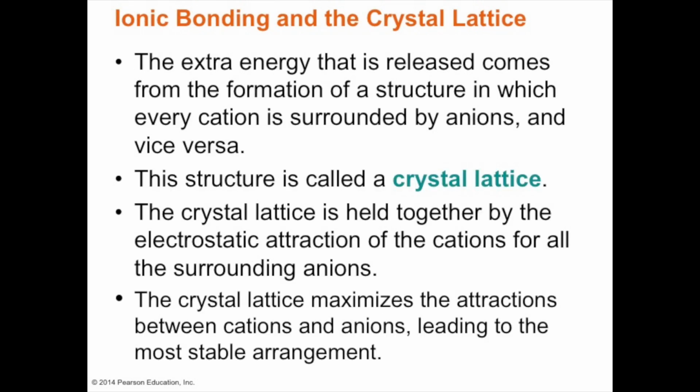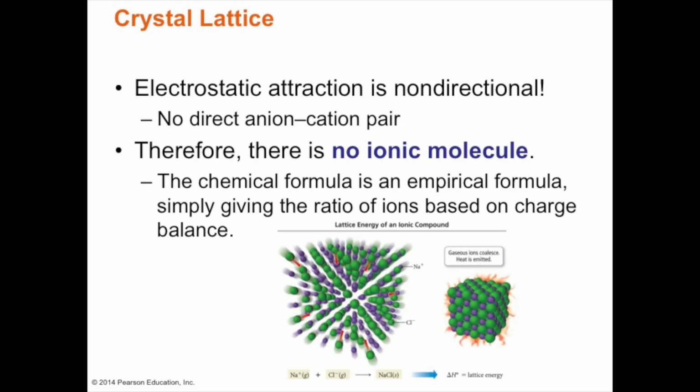So we call the structure in a metal a crystal lattice. This is held together by just the electrostatic attraction of cations around the sea of electrons. And so if we look at the crystal lattice, there is no direct cation-anion pair because you have the cations, but then the electrons are going around as a sea of electrons.